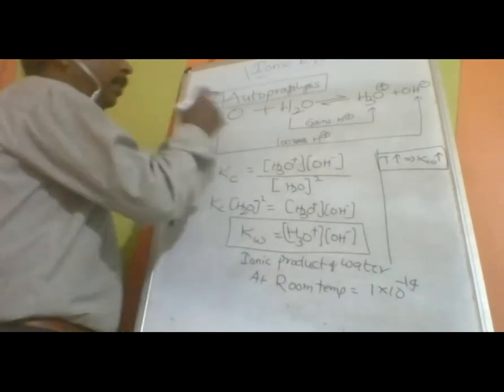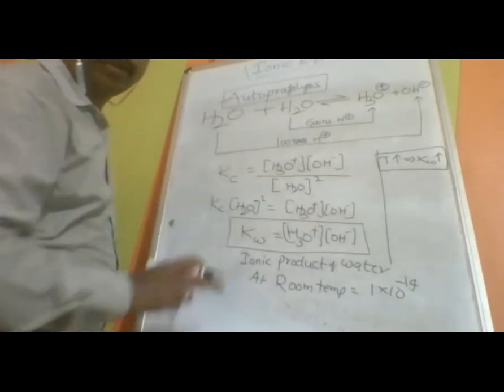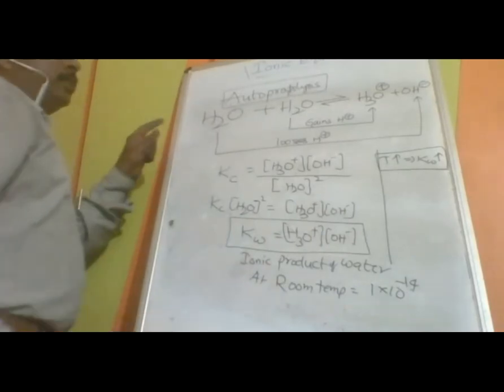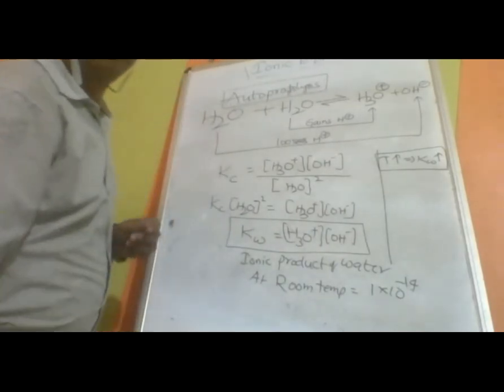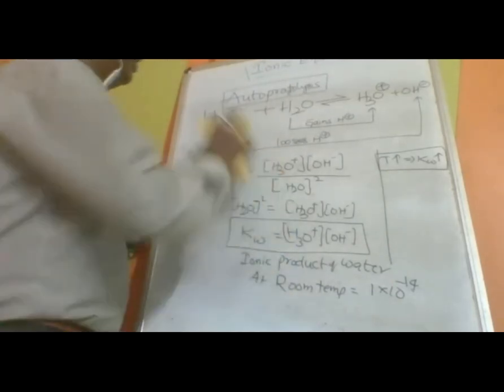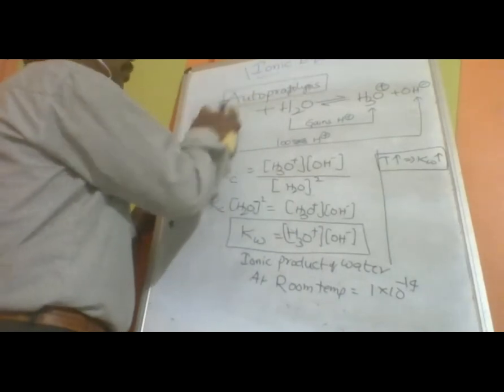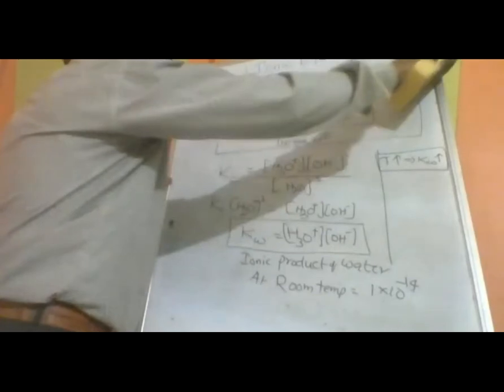For example, ammonia. I think you have noted this, but most books will have this as an example. It is possible with ammonia also. For ammonia I am writing, but the ions will be different.